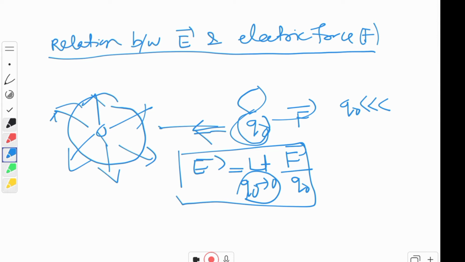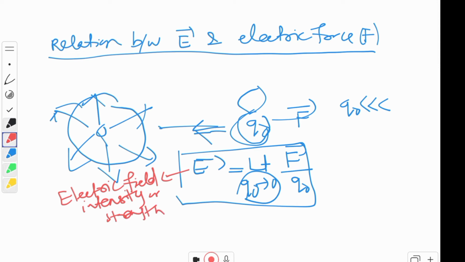This is nothing but electric field intensity, or electric field strength. Then what is this electric field intensity or electric field strength? This is the strength of the field at that point. It is the strength of the field at that point.